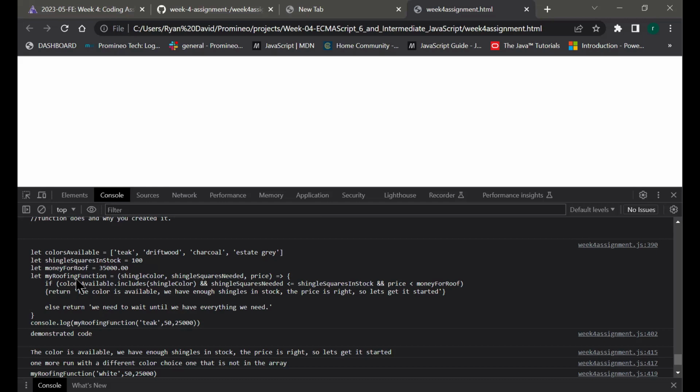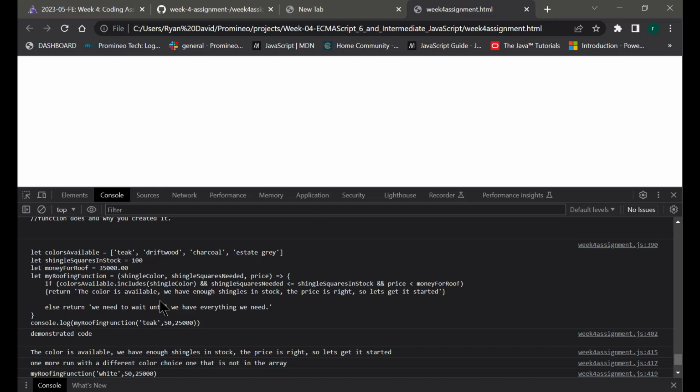Okay, so here's the actual function. It's my roofing function, and it takes three parameters: shingle color, shingle squares needed, how many squares, and price. Then I put an if statement here, a conditional: colorsAvailable includes shingleColor. So whatever the shingle color choice is that we put in the parameter when we call the function, if it's in the array, it'll process through and continue.